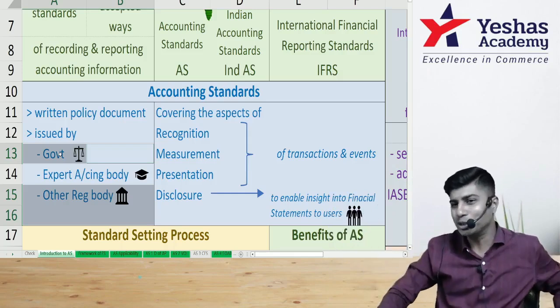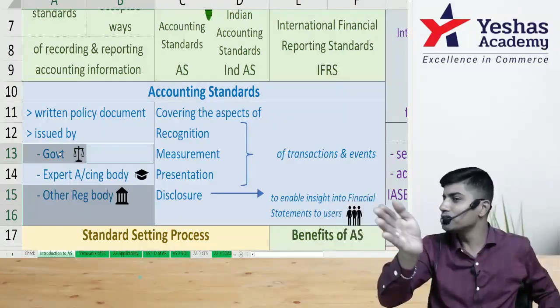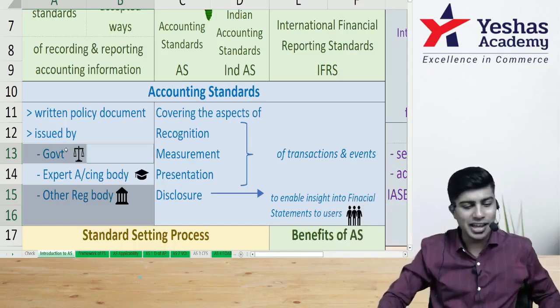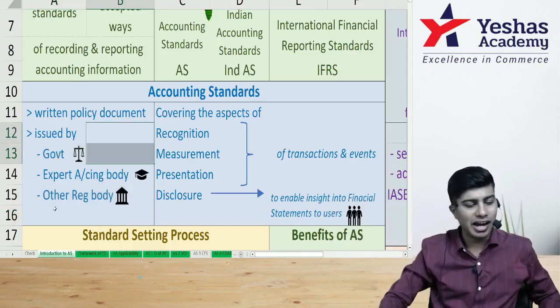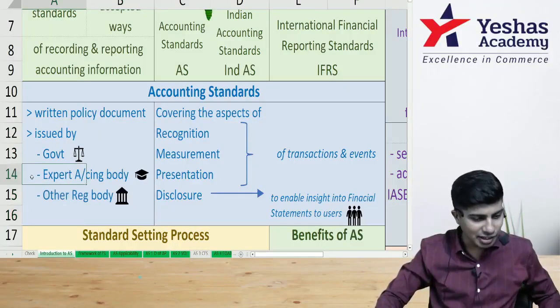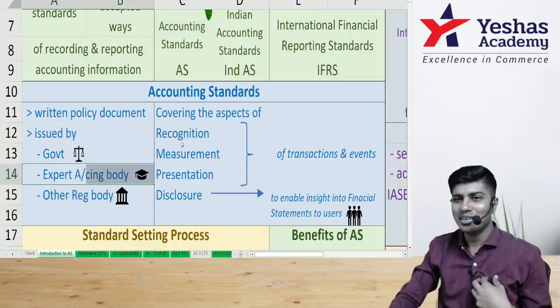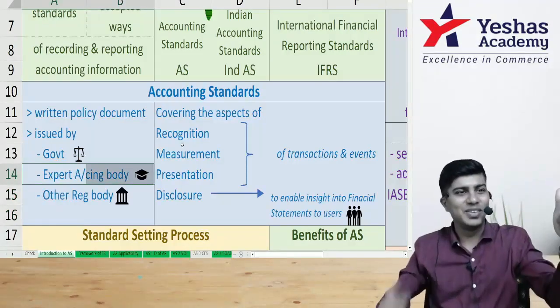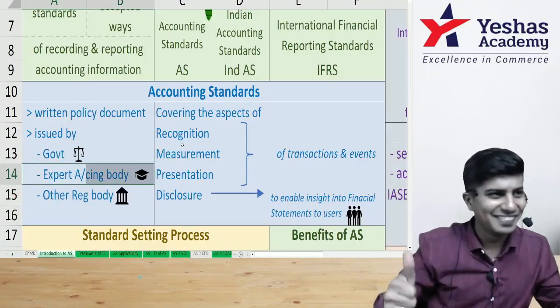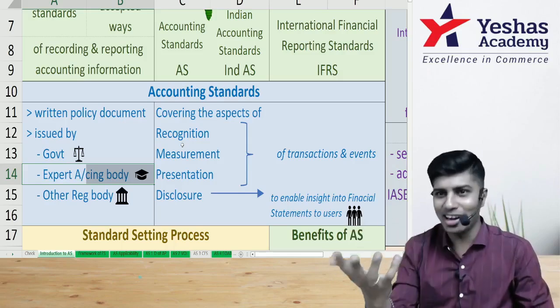But it did not issue any. What did it do? It copied the accounting standards which were issued by ICAI. ICAI is not the other regulatory body. We are the expert accounting body. If not we, who are experts in accounts?